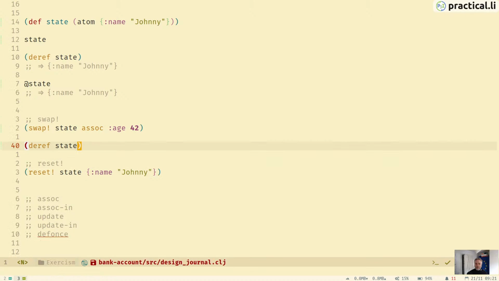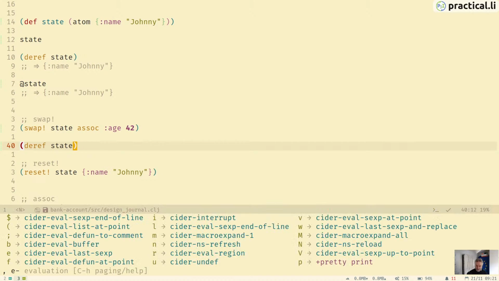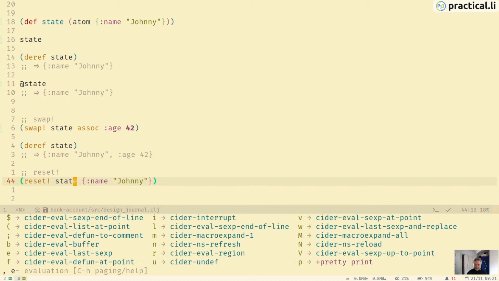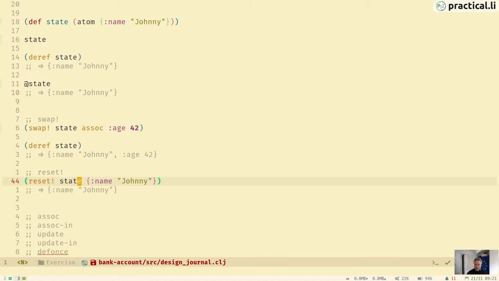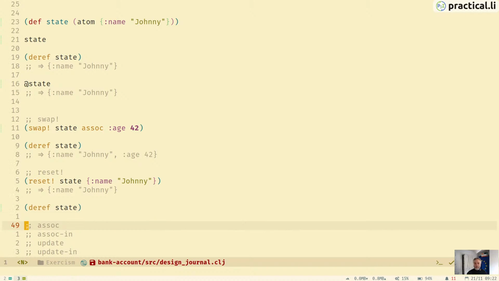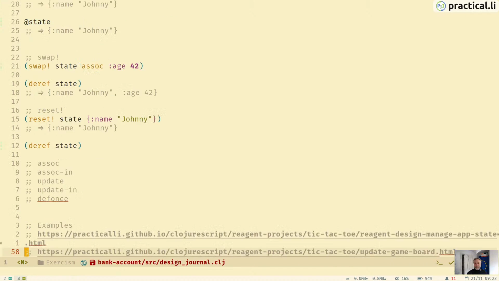Before we run that, obviously this is name and age value in the map. And if we run this, then it's going to be just the name again. And so when we call deref, we're back to what seems to be the original value, but actually it's yet again a new value that we've created to put in there. And so again, the atom is helping us manage that.